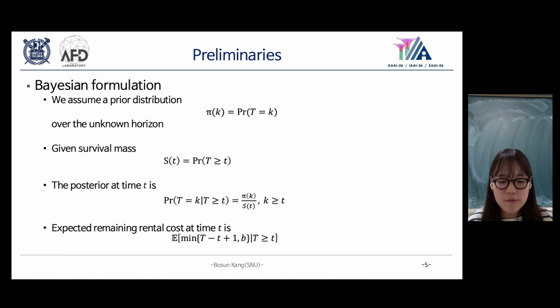In our Bayesian formulation, we assume a prior distribution over the horizon T. A key object is the survival function, which represents the probability that usage continues beyond time T. Conditioning on survival, we compute the posterior distribution of T given that we have reached time T, which allows us to evaluate the expected remaining rental cost from any point in time.